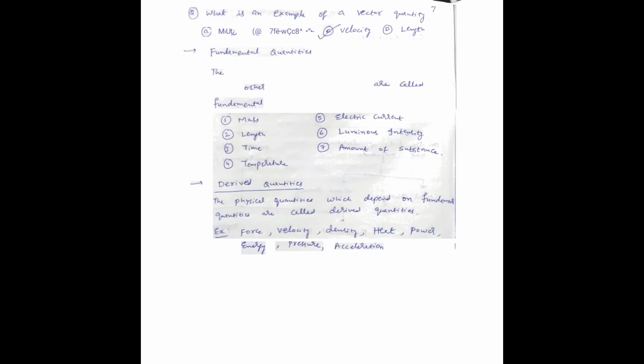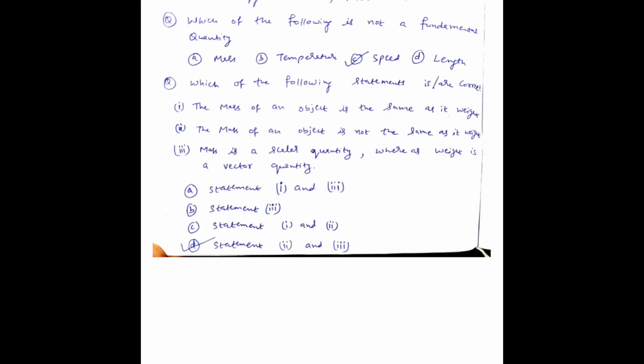Only these seven are considered fundamental quantities, and other quantities apart from these seven we consider as derived quantities. If you go deeper, let's see a few examples. In this question, which of the following is not a fundamental quantity? I have told the seven fundamental quantities. Mass is fundamental, temperature is also fundamental, length is fundamental, whereas speed is not a fundamental quantity. So option C is the right answer.